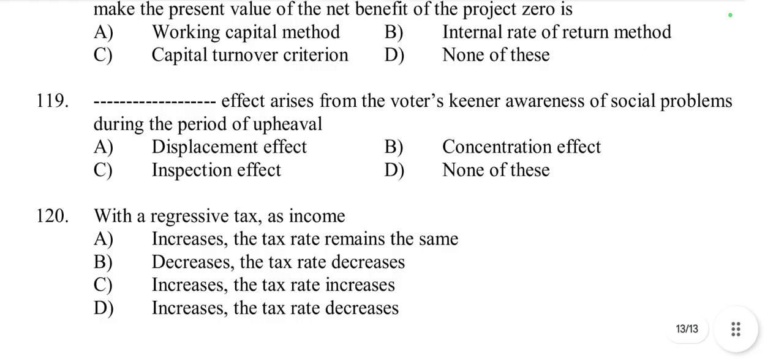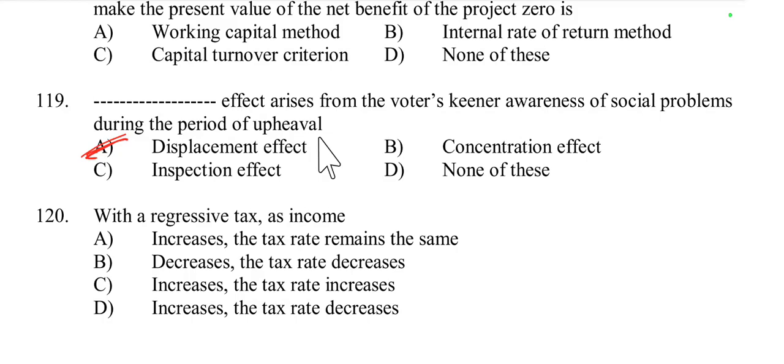Then question number 119. Dash effect arises from the voter's keener awareness of social problems during the period of upheaval. Displacement effect, concentration effect, or inspection effect. It is displacement effect. Displacement effect arises from the voter's keener awareness of social problems during the period of upheaval.